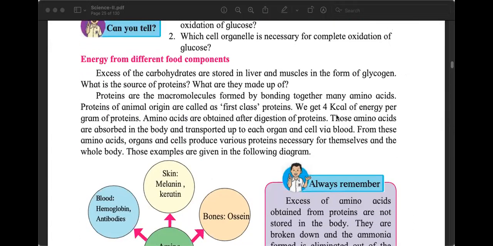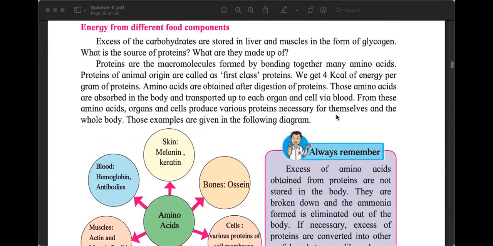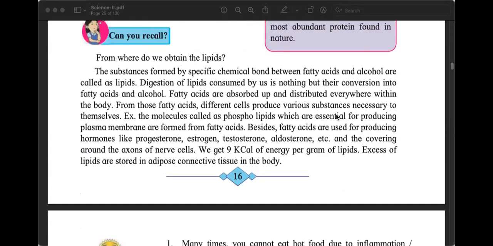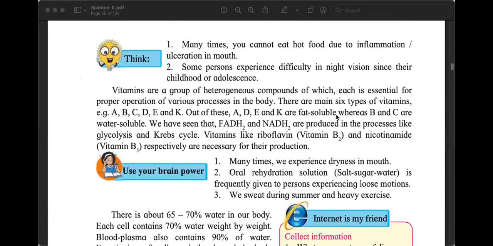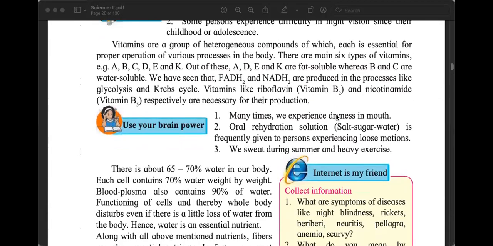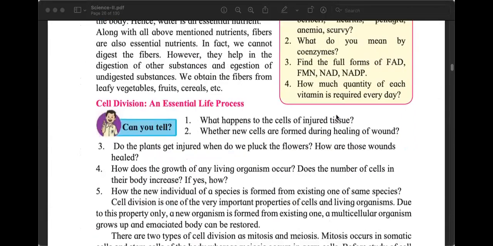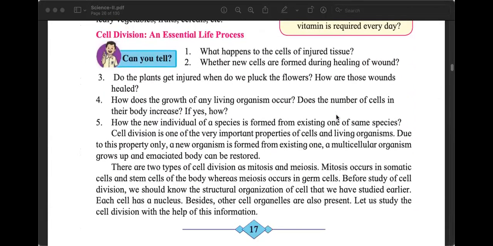And then we will study what are the different food items from which we get energy. This is also part of respiration. We will study carbohydrates, proteins, fats, minerals, vitamins, everything. The second part of the chapter is about another organ system, which is called life processes, because these processes are necessary to keep life going.